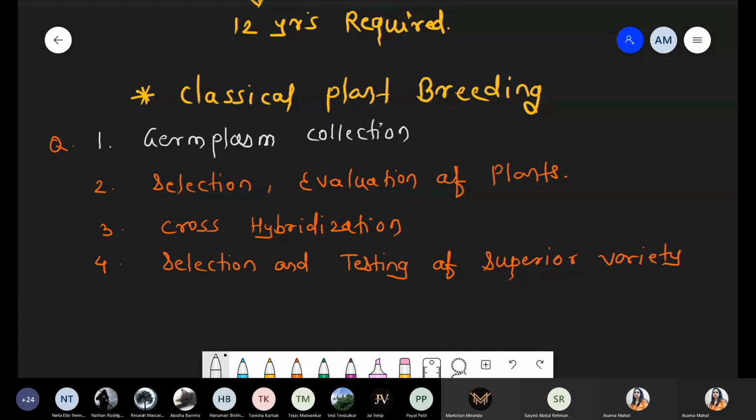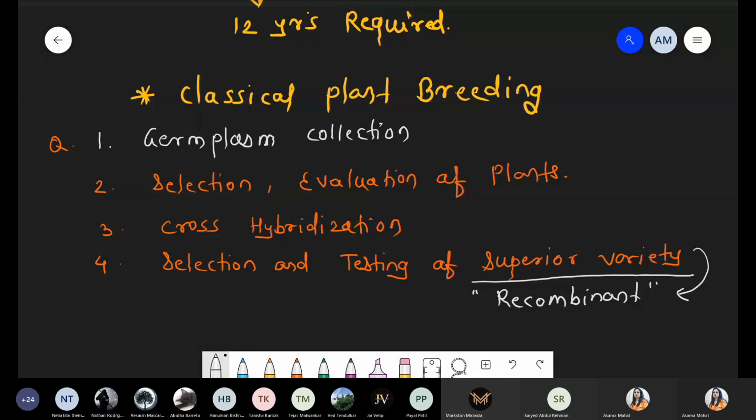So after the cross hybridization, whatever we produce is one superior quality of variety, right? And that superior quality, superior variety, simply is called the recombinant. Both mean the same, because what is the meaning of this recombinant? Recombinant means something that a different combination gets formed. That's why the superior quality is also called the recombinant variety.